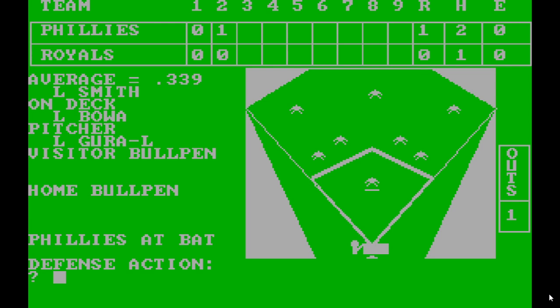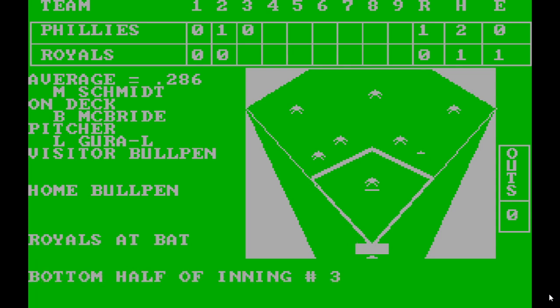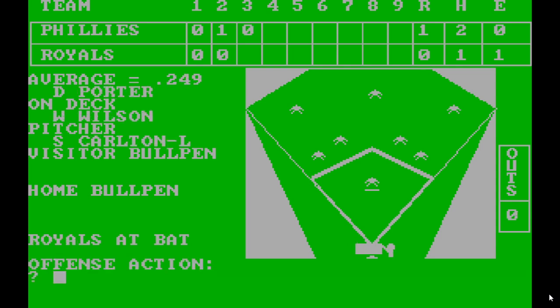Alright, top of the order, Lonnie Smith. Ground ball to shortstop, wild throw, error. Shallow fly out to left. Runner on second, 2 outs. Line drive to third. Okay, so it's still Phillies 1, Royals nothing. And let's see. Grounder to second. Single to left. Oh, that's Willie Wilson on base.